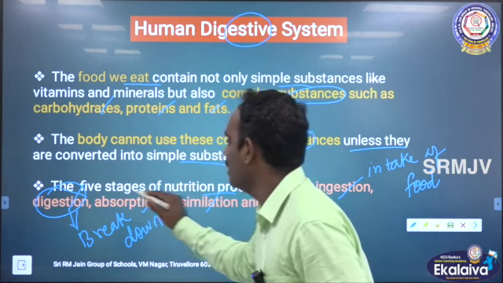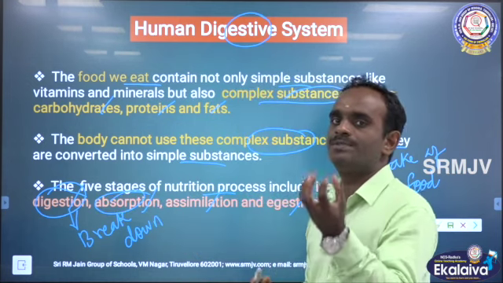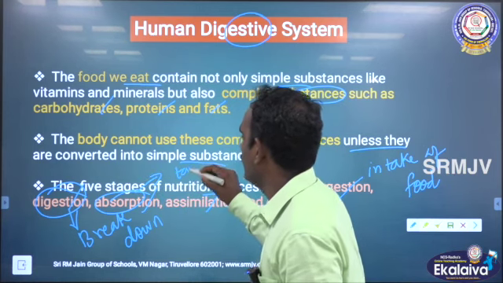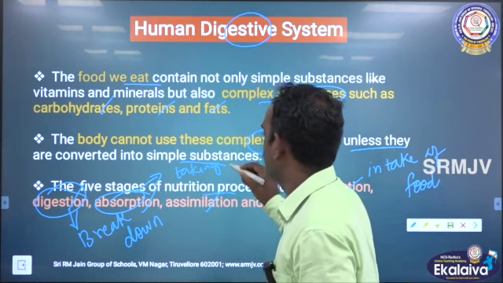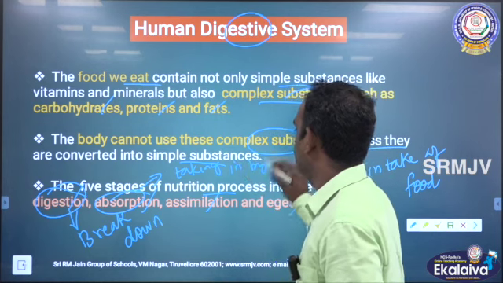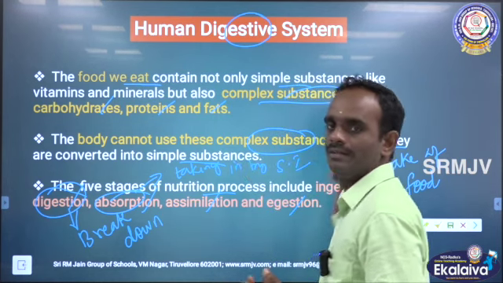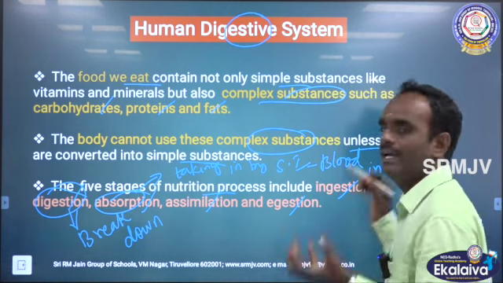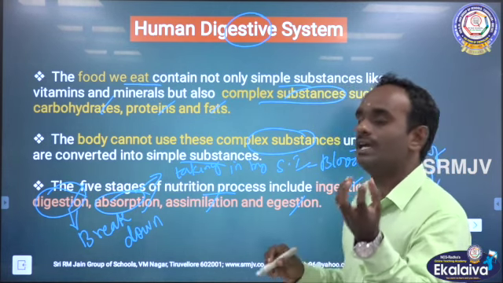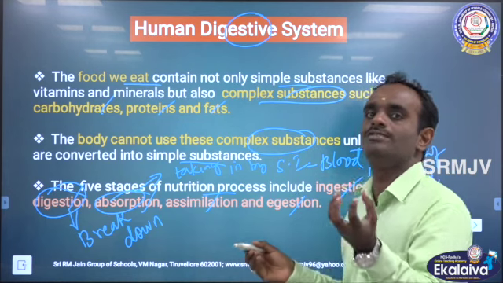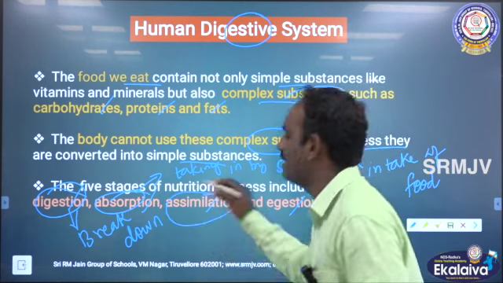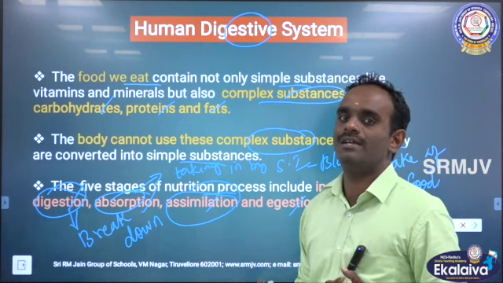Okay. Absorption. Absorption is nothing but taking in the nutrients by the small intestine into the bloodstream. So, intake of the nutrients into the bloodstream is called absorption. The next important word, children, is assimilation.